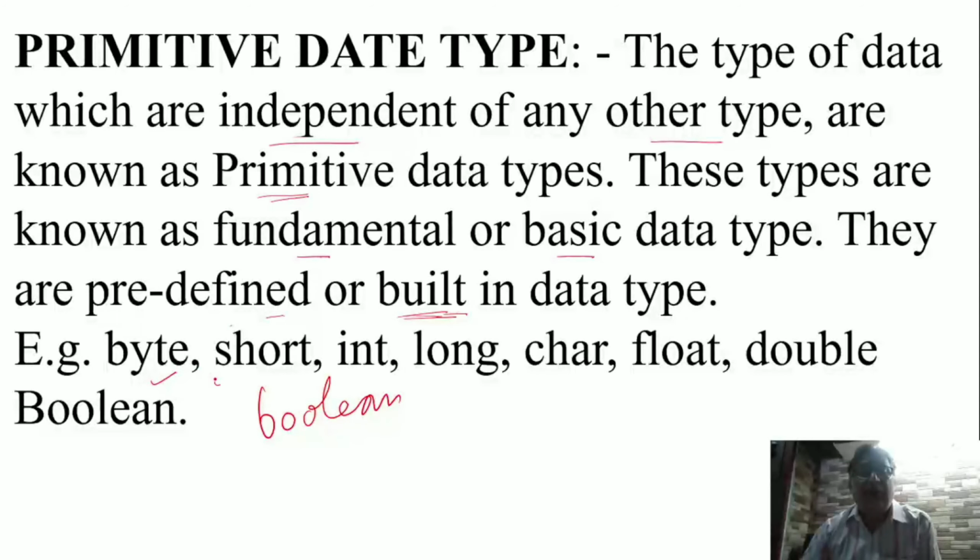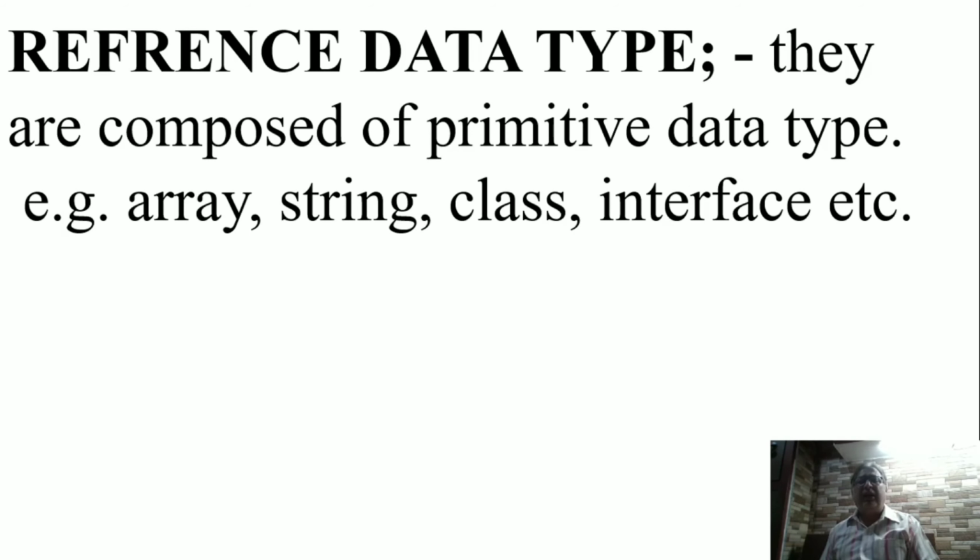So byte, short, int, long, char, float, double and boolean are primitive types. We have to learn this in detail. Alright. So non-primitive types are composed of primitive data types. इसका मतलब क्या? कंपोज करके कैसे बनेंगे भाई? ये एरे को हम पढ़ेंगे. तो एरे क्या है कि ग्रुप ऑफ इंटीजर ले लें, बहुत सारे ग्रुप ऑफ कैरेक्टर ले लें, group of object ले लें. So this will be array.